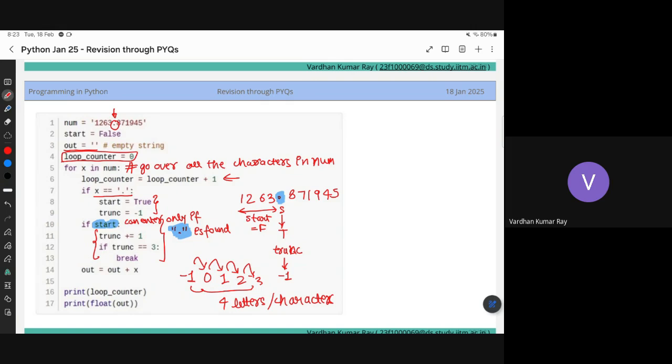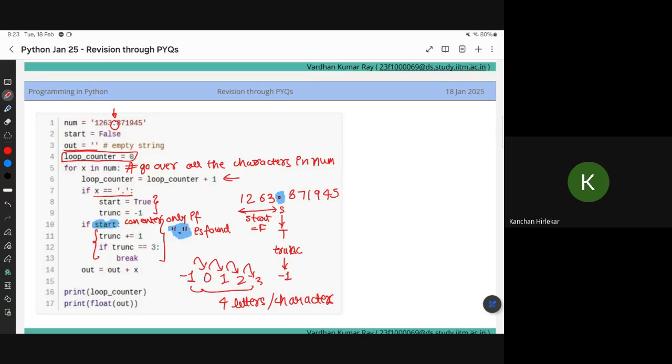Right, so this is the if block. Sir, we can do trunk equal to 0 and then trunk is exactly equal to 2. It will give the same output. Could you repeat? I couldn't catch that. Trunk is assigned to -1 right now.